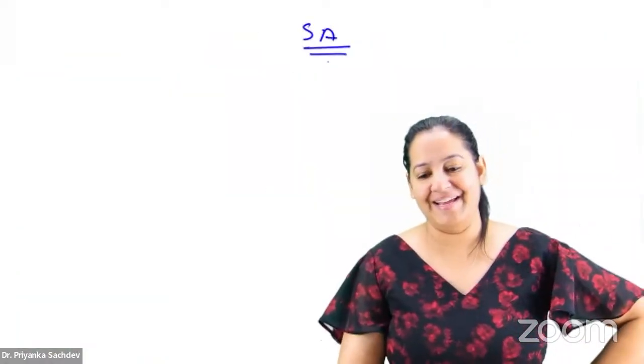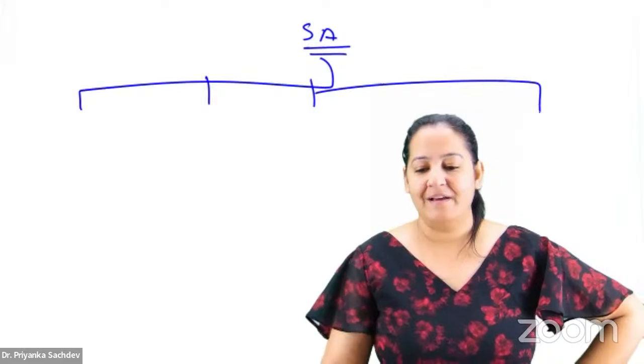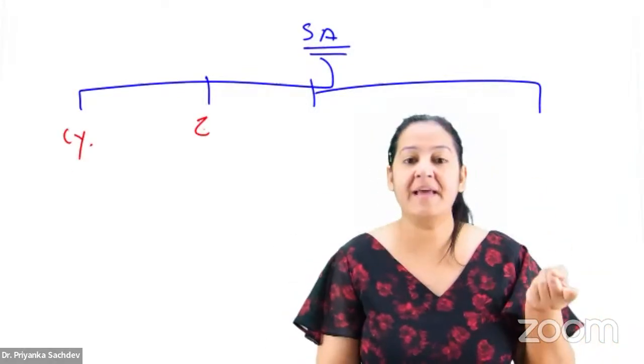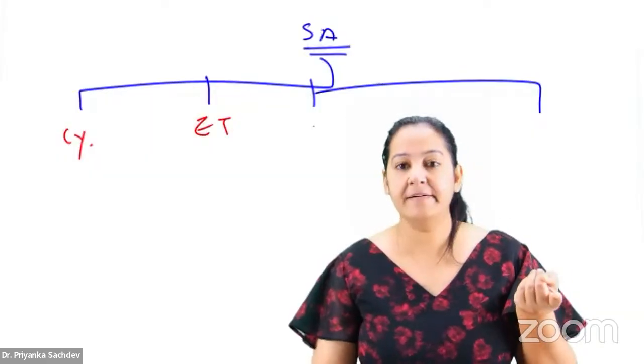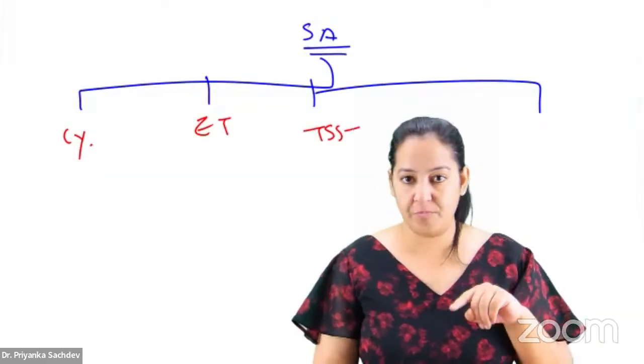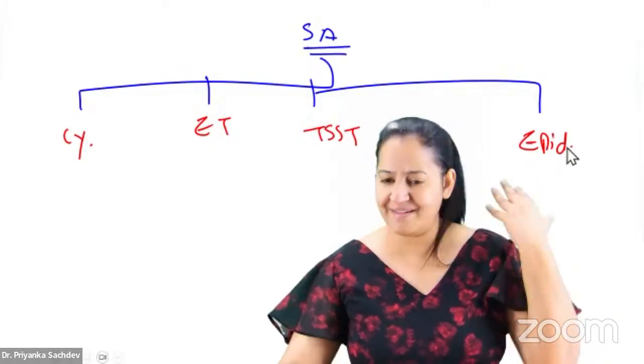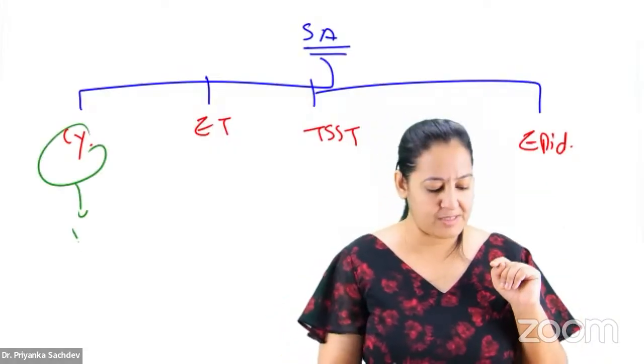How many of you got it? Tell me the Staph aureus summary. Tell me the 4 toxins with the 4 diseases. What are the 4 toxins? Cytolytic toxin, enterotoxin, the third toxin is toxic shock syndrome toxin, and epidermolytic toxin, also known as exfoliative toxin. Tell me the diseases. Cytolytic toxin causes all pus-filled lesions.